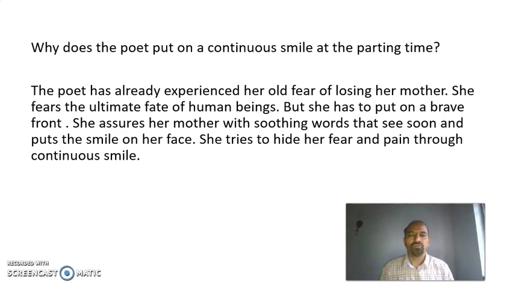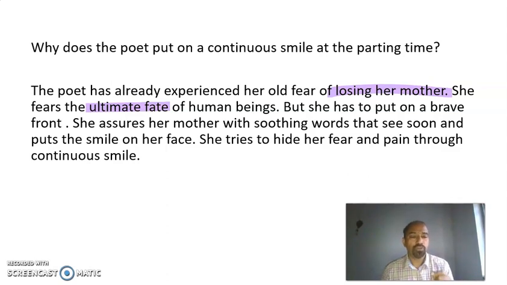Next question, third question. Why does the poet put on a continuous smile at the parting time? The answer is, the poet has already experienced her old fear of losing her mother. She fears the ultimate fate. Ultimate fate here means death of human beings.